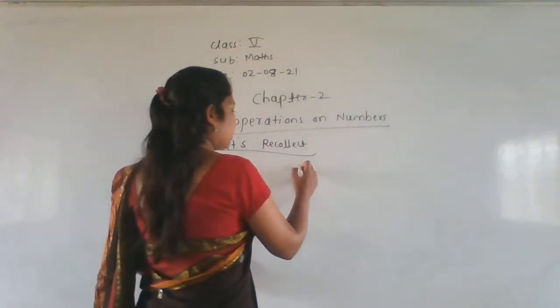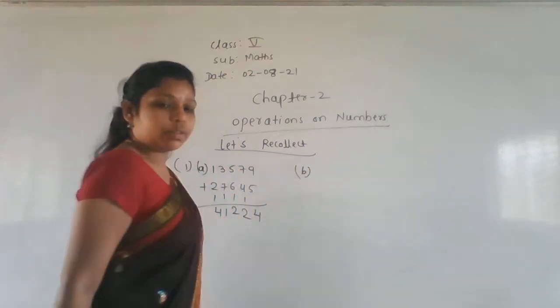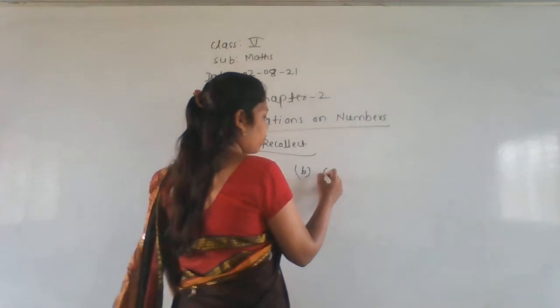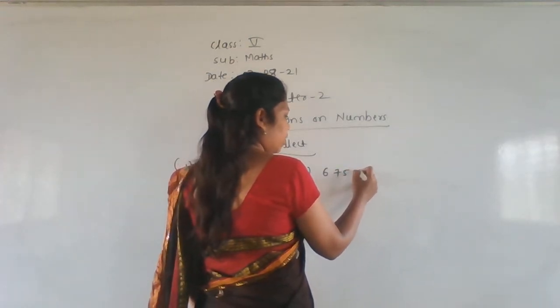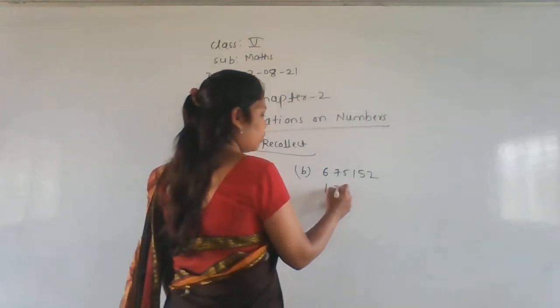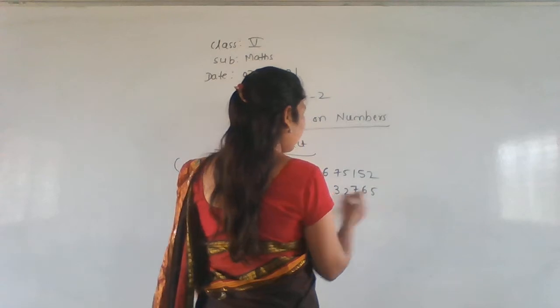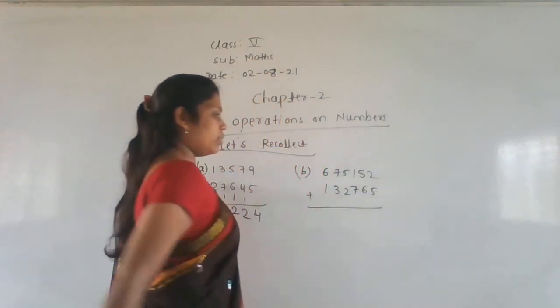Okay. Next, go for the second one. Now, we will start with the B one. What is the B question here? The given 6715 675152, right? So next 13275. Add the following. Now see here.